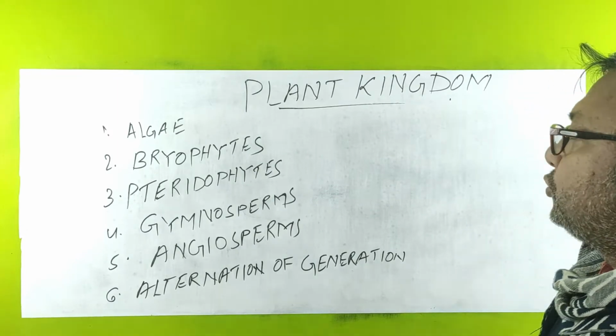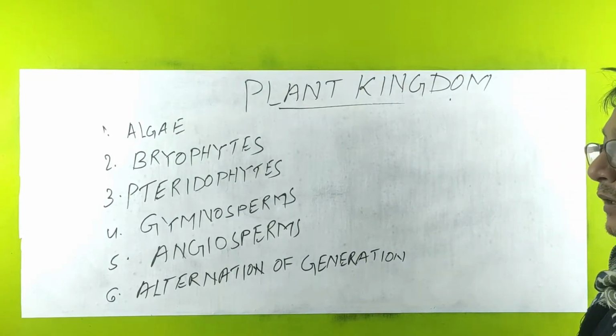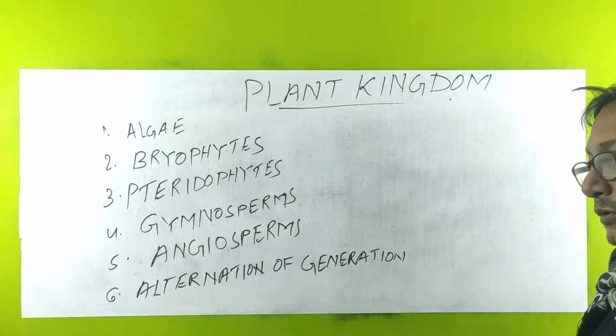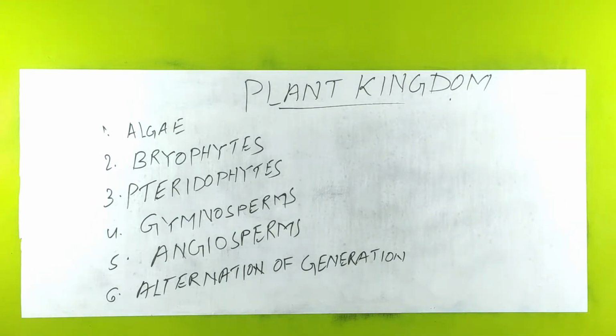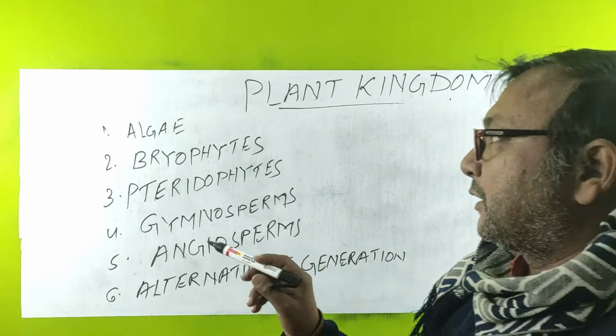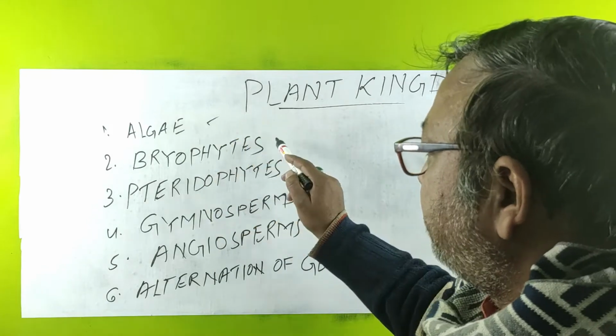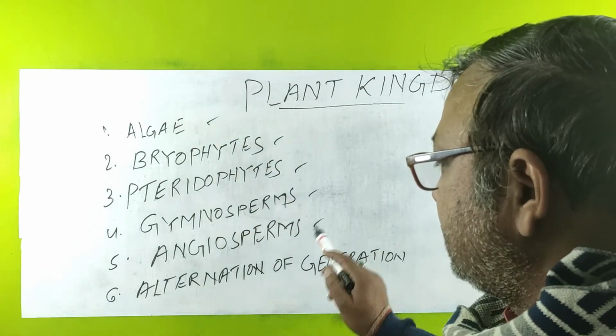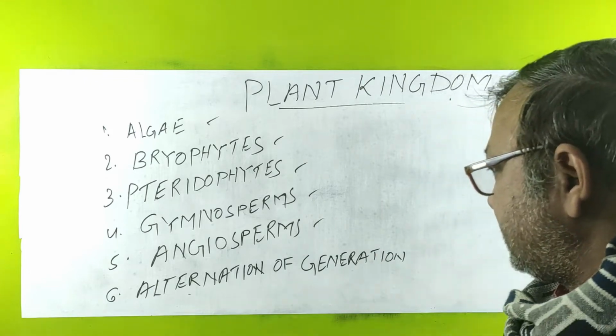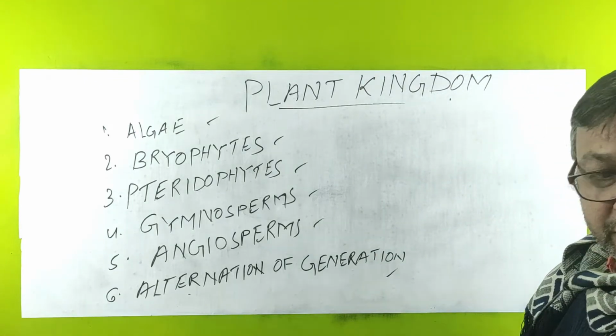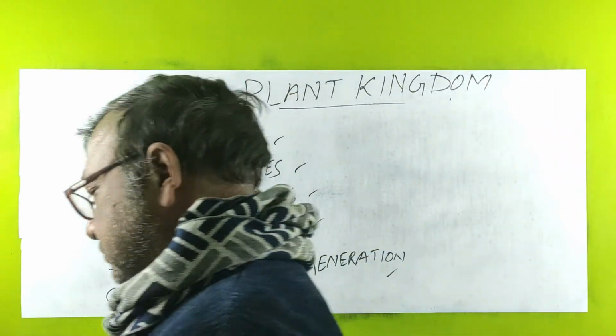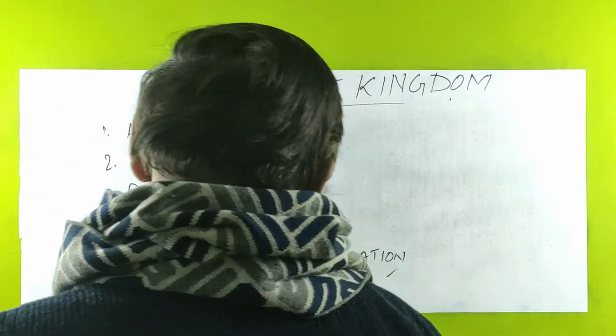Now we are starting the new chapter, Plant Kingdom. In the last chapter we discussed biological classification, in which there was kingdom Plantae, but we have not discussed it elaborately. Now we will elaborate that kingdom, in which we are going to study algae, bryophytes, pteridophytes, gymnosperms, angiosperms, and alternation of generation. So these are the main things which we are going to discuss. Now we will start with algae.